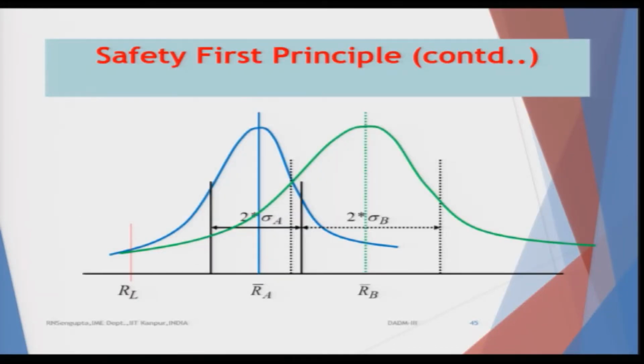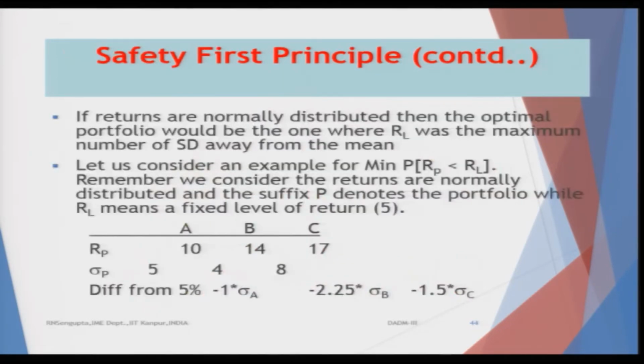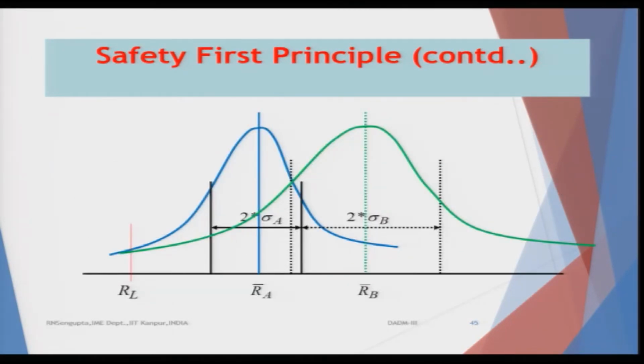So, here is the normal distribution. If you remember the diagram which I had drawn, I will just quickly go there. Here the diagrams are all normal in nature, that means distributionally they are normal, but in practical senses we would not consider them to be normal. So, this is the safety first principle, 2 diagrams.